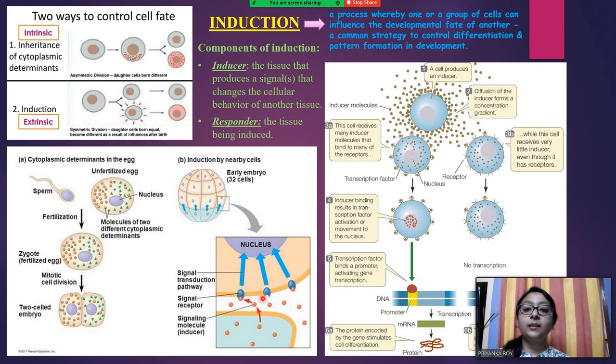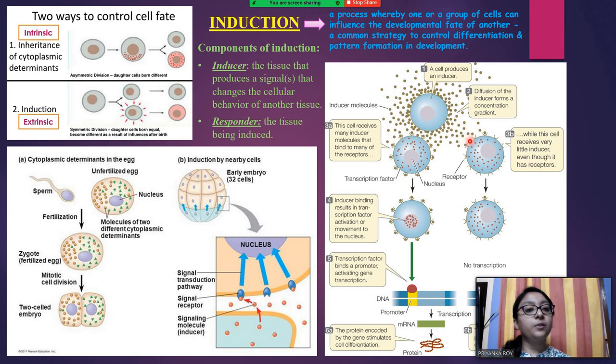So how is this signal basically transferred? Obviously, for the signal to be received, you need a receptor. And here also you can see that this cell is basically an inducer. So these are inducer molecules, the inductive signals as we call them, and they are diffusing. Here you can see that the concentration is higher, and here the concentration is lower. So these cells will receive lower signals than these cells, which will receive a higher number of inducer molecules.